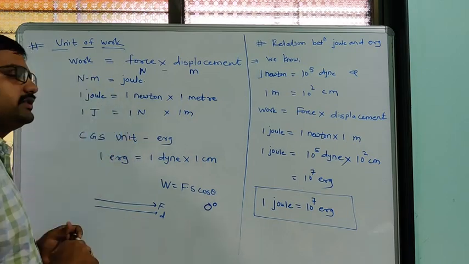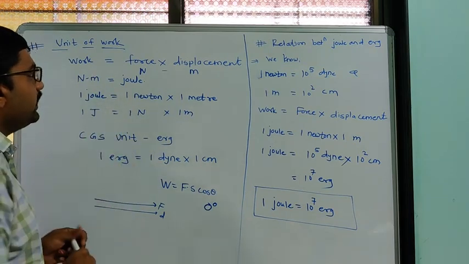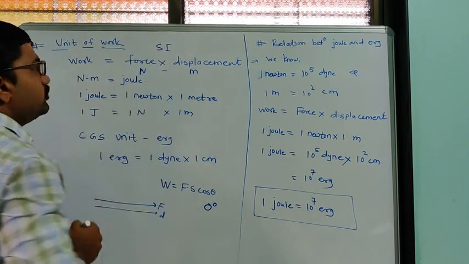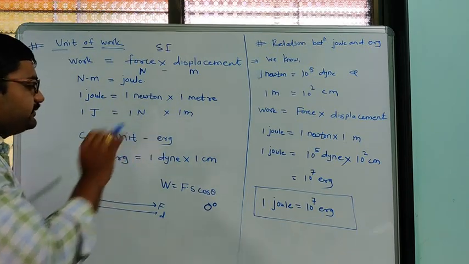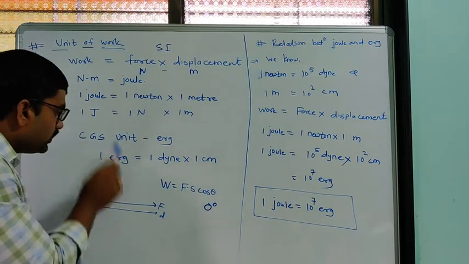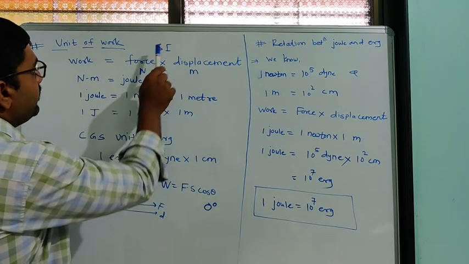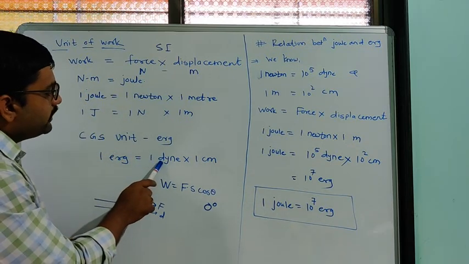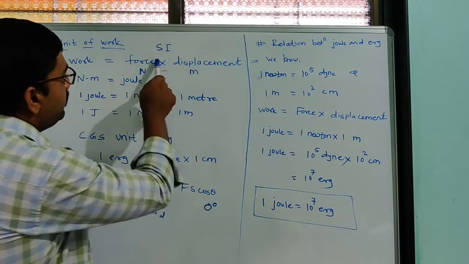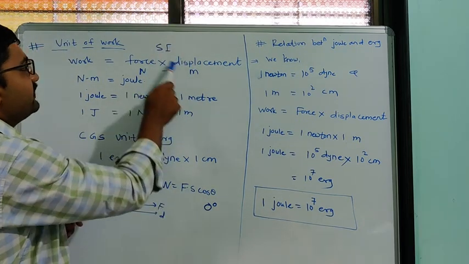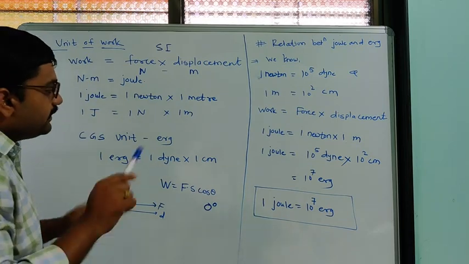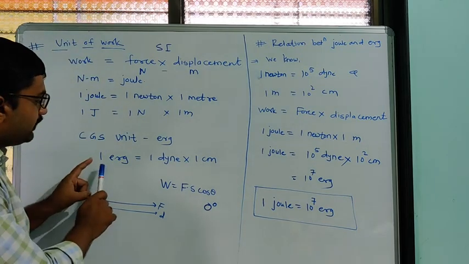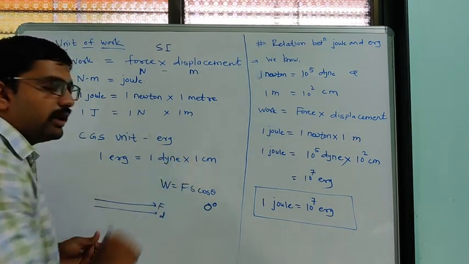Then the CGS unit of this work done is erg. Okay, this is the SI unit. Joule is the SI unit and erg is the CGS unit. So we can say that 1 erg will be equal to force, which in the SI system is given in Newton, and in the CGS system is given in dyne, into displacement. Displacement in the SI system is given in meter, similarly in the CGS system it is given in centimeter. So we can say that 1 erg is equal to 1 dyne into 1 centimeter.